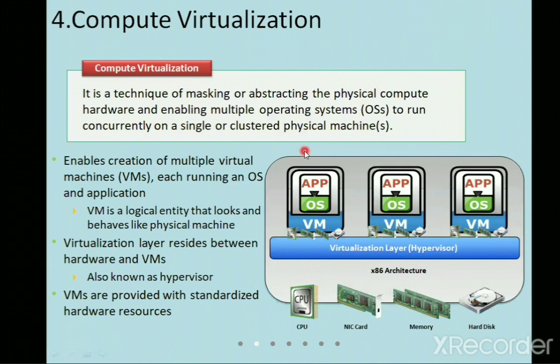A very tedious definition, so we shall break it down. It's a technique of masking or abstracting the physical compute hardware. Hope everyone knows the meaning of masking.